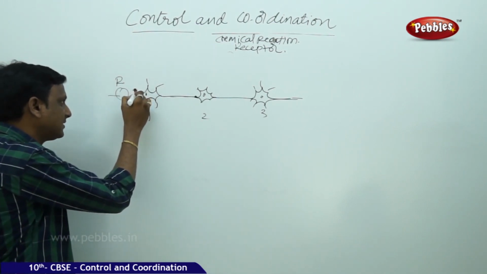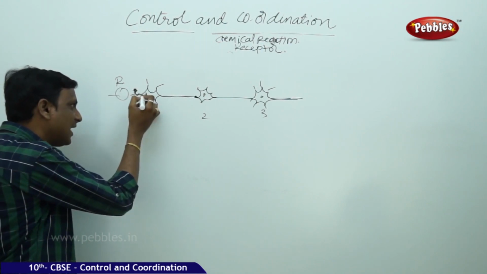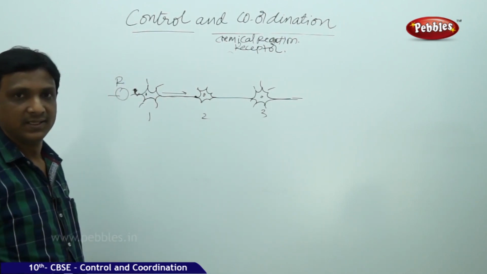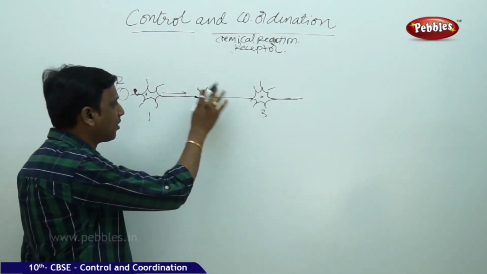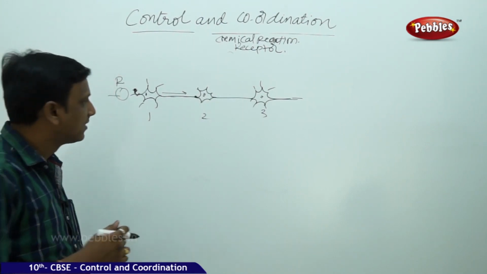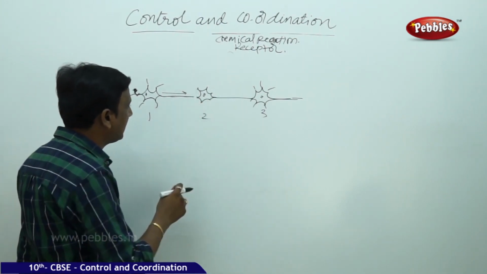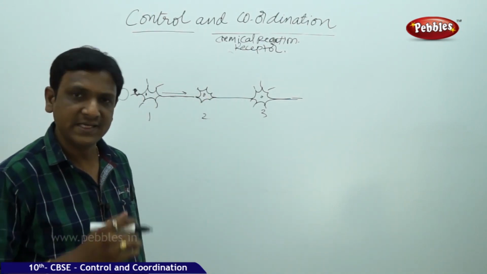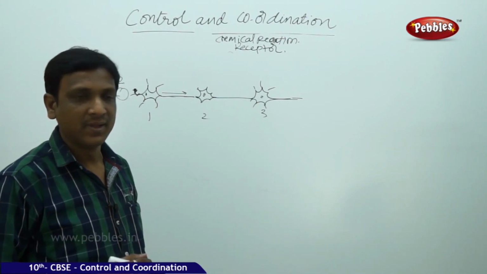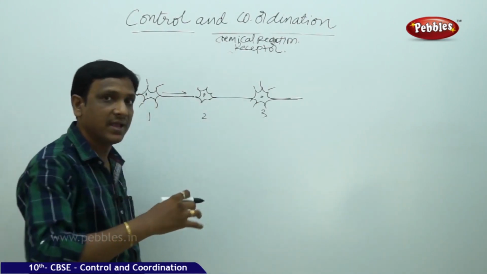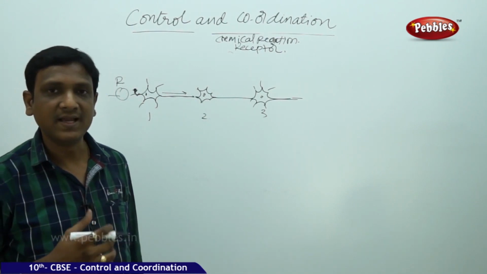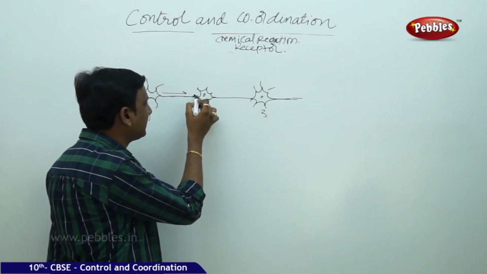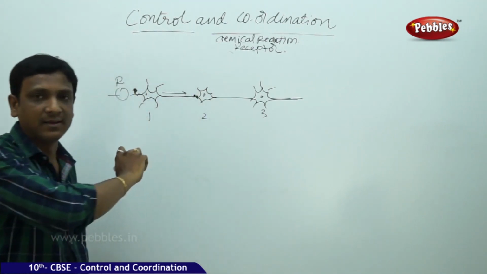This electrical impulse is taken by the tip of the dendrite and passed through this nerve cell till the end of the nerve terminal. Here the electrical impulse is not transferred as it is to the next nerve cell. Between the end of this nerve cell and the starting of another dendrite, there is a slight gap. In that gap, this electrical impulse initiates some chemical reaction, and this chemical reaction again initiates the electrical impulse here. The same kind of electrical impulse.